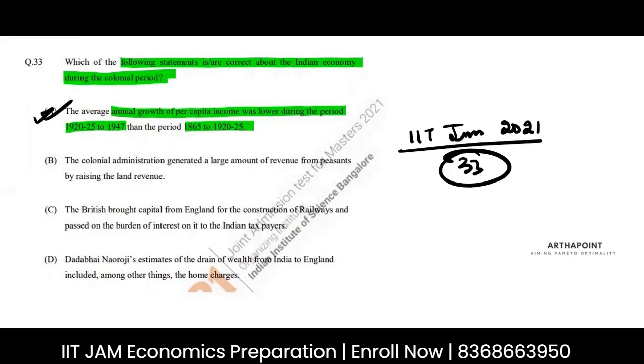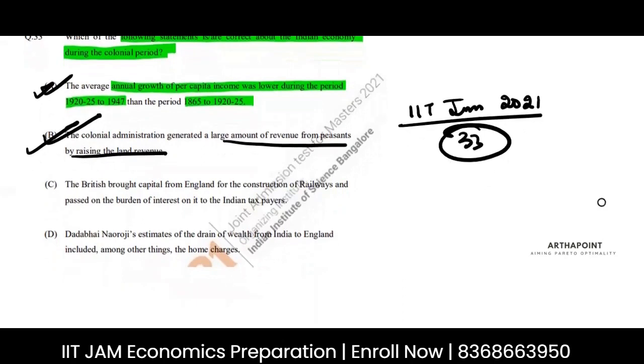And the main reason for the growth rate of GDP to decline was that they were exhausting all our resources. So this is a correct statement to say that the average annual growth rate per capita income was lower. The colonial administration generated a large amount of revenue from peasants by raising the land revenue. This is correct. They were exploiting the peasants, collecting a large amount of revenue from them and charging huge land revenues.